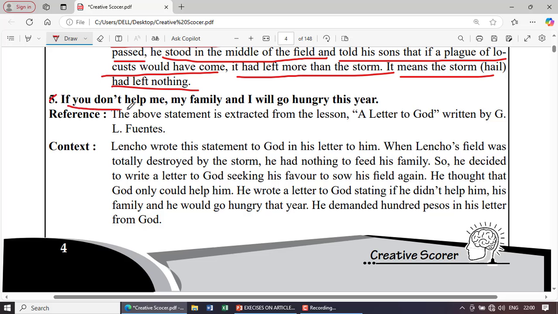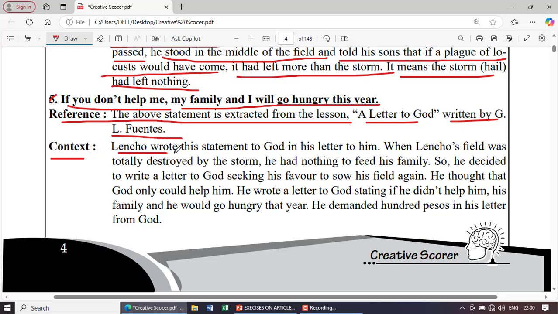RC number 5. If you don't help me, my family and I will go hungry this year. Reference: the above statement is extracted from the lesson A Letter to God, written by G.L. Fuentes. Context: Lencho wrote this statement to God in his letter to him.